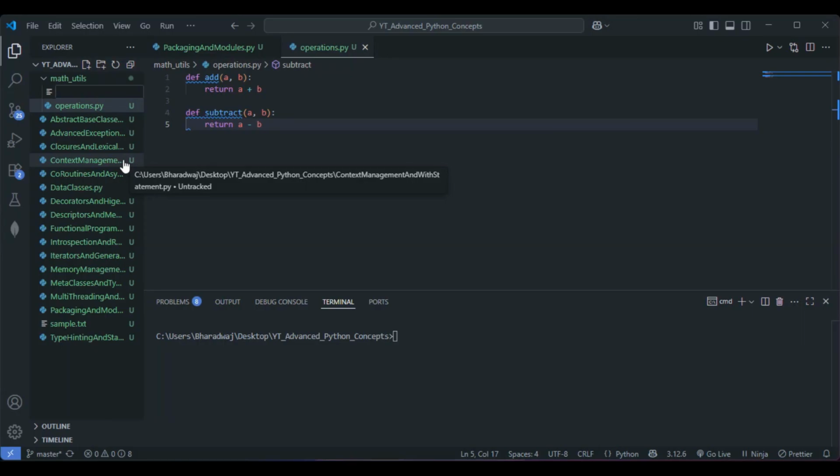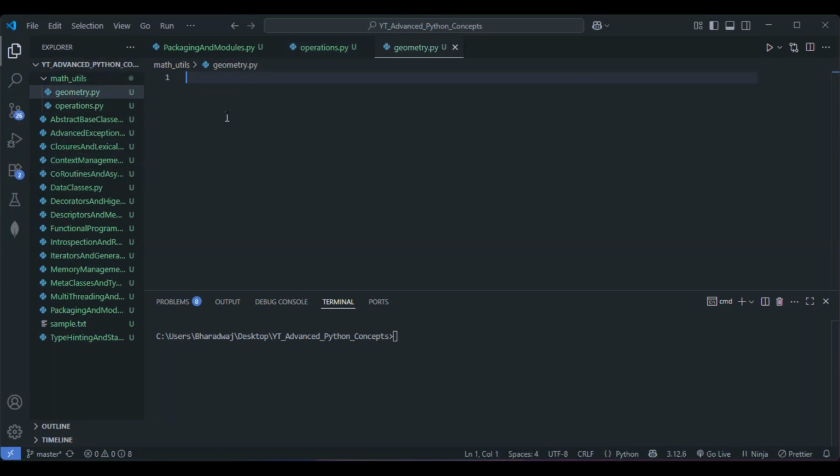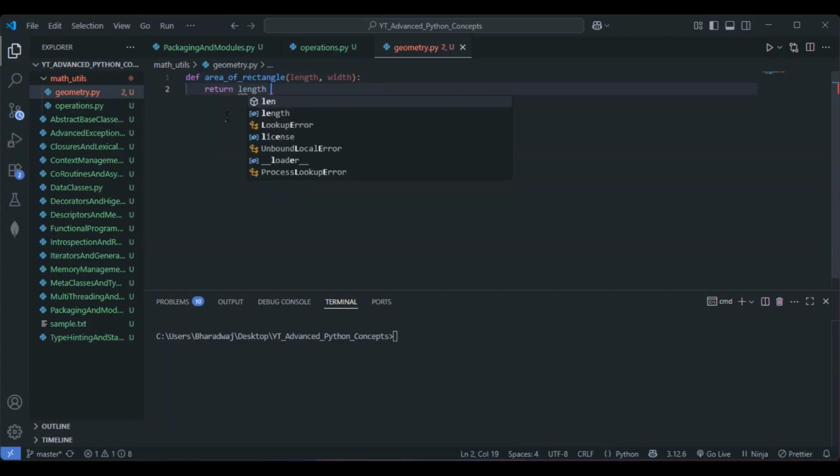Yeah, let's go with a geometry.py. Within the geometry file, let's go with the area of the rectangle and perimeter of the rectangle, right? So let's go with the area of the rectangle. Let me pass the two parameters here, length and width. This one will be written length into width.